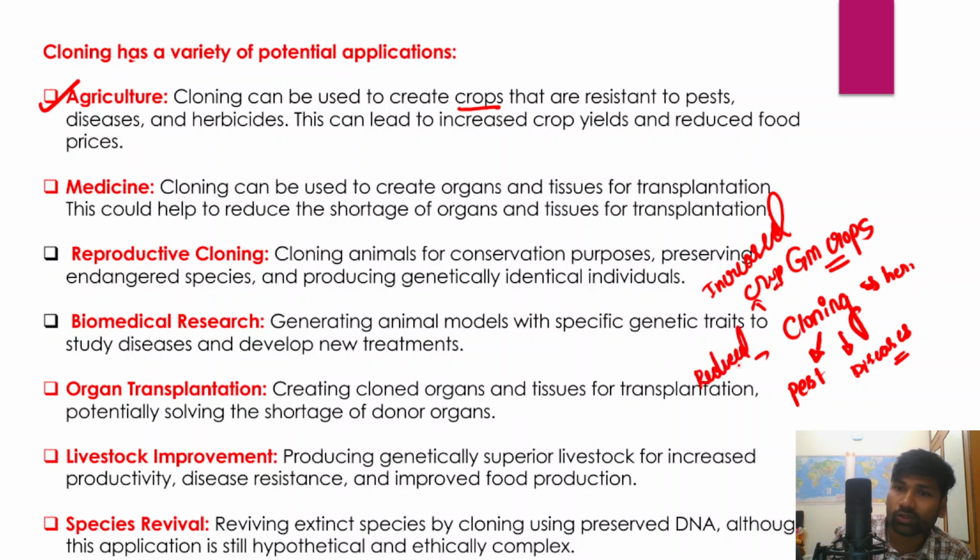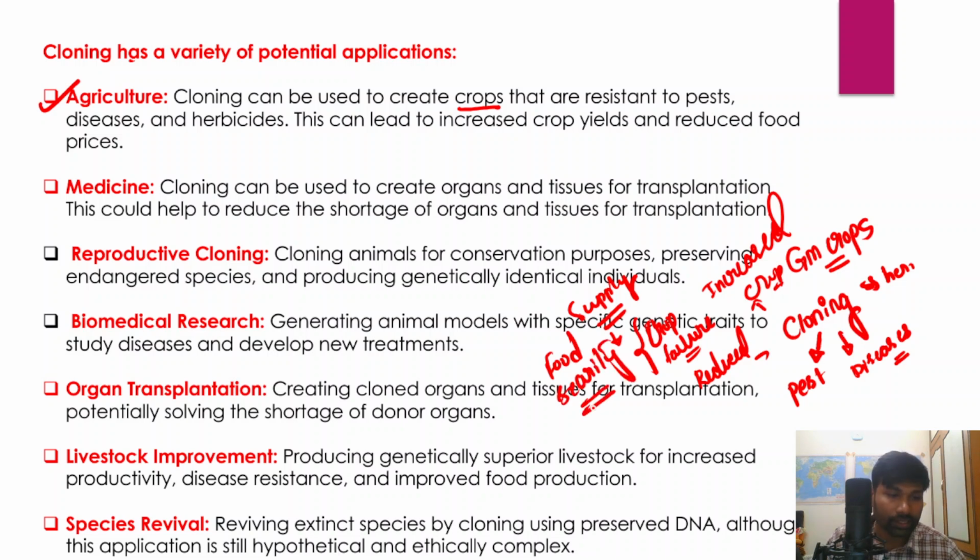So reduced food prices, because if there are fewer crop losses or less crop failures, that increases the supply of food into the market. The supply of food into the market would over a period of time reduce the prices of various food crops, and that also makes food accessible for everybody. So thereby it results in what? It results in food security for the people, right?